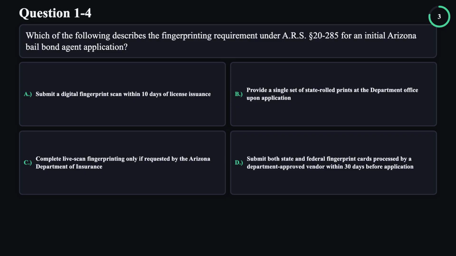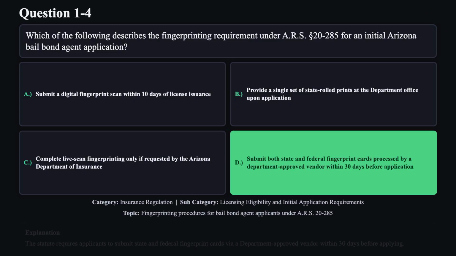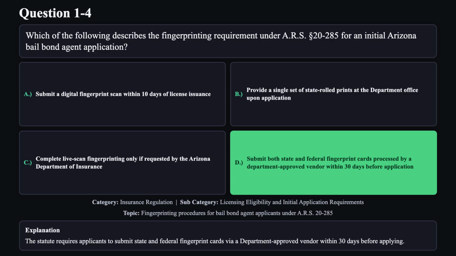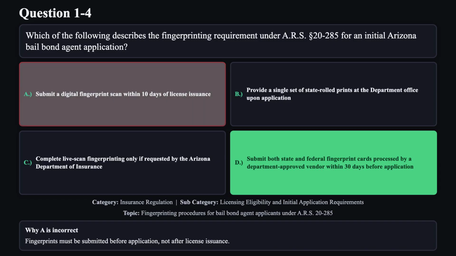The correct answer is D. The statute requires applicants to submit state and federal fingerprint cards via a department-approved vendor within 30 days before applying. Reason A is not correct. Fingerprints must be submitted before application, not after license issuance.